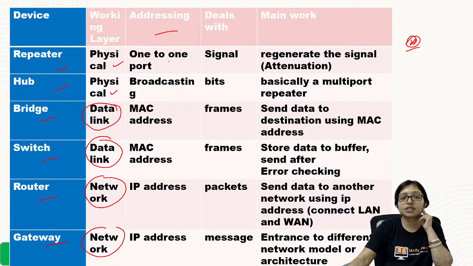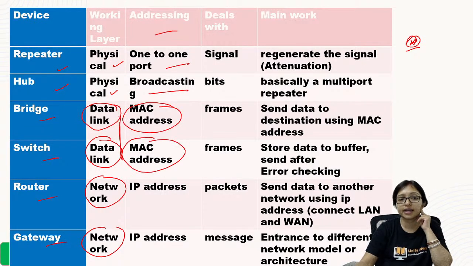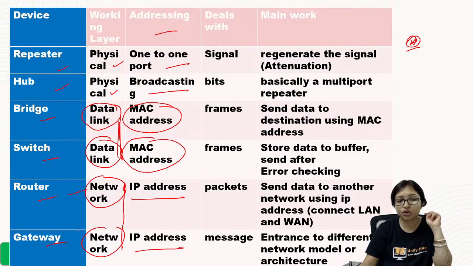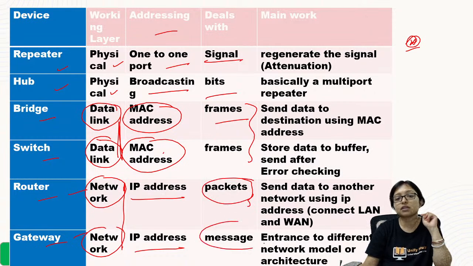Here what is the addressing? It is one-to-one, and broadcasting. It is working with MAC address because all are in the data link layer. Data link layer always works with MAC address. Network layer works with the IP address. Router and gateway are part of the IP address. Physical layer deals with signal and bits, data link layer deals with frames, network layer deals with packets, and the upper layer deals with messages.